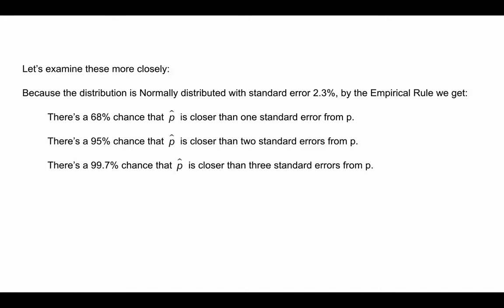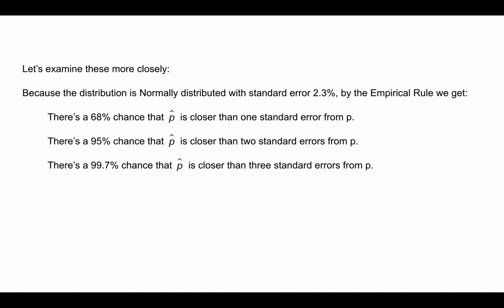Because we know the distribution is normally distributed with standard error 2.3%, by the empirical rule we can say that there's a 68% chance that p hat is closer than 1 standard error from p. There's a 95% chance that p hat is closer than 2 standard errors from p. And there's a 99.7% chance that p hat is closer than 3 standard errors from p.